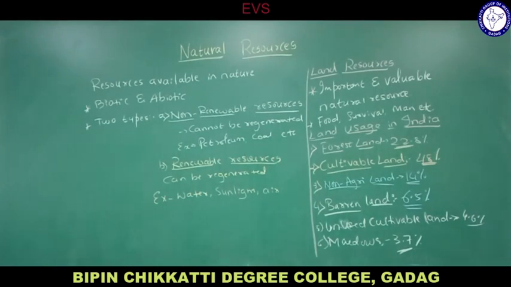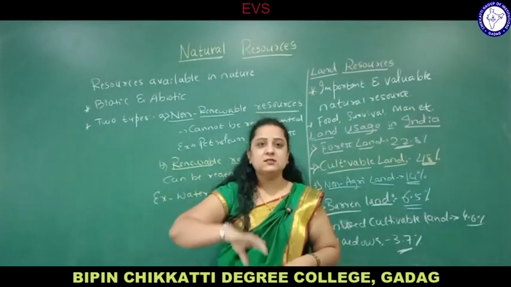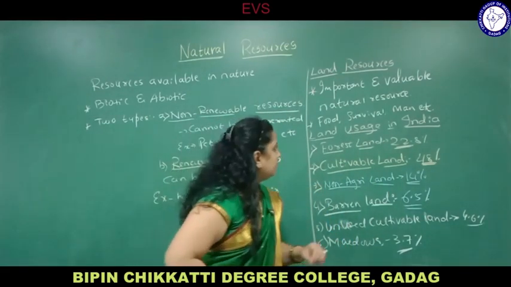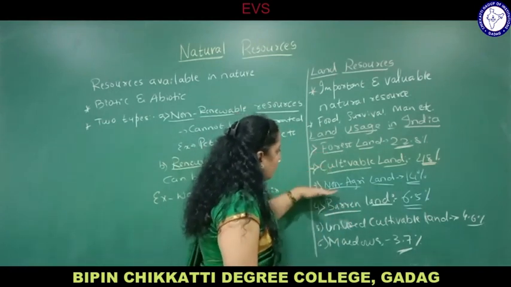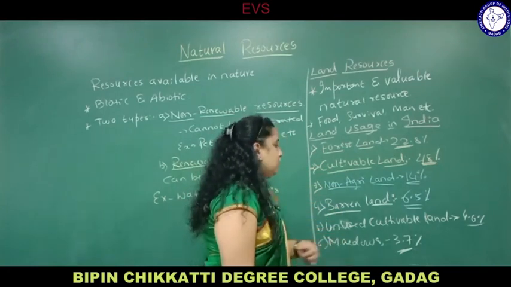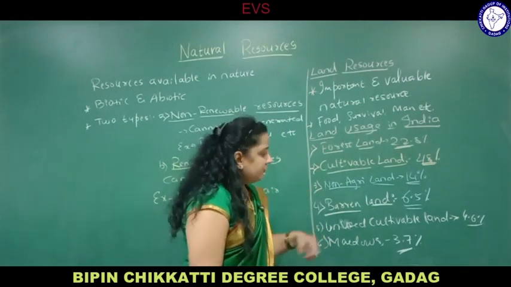What do you mean by meadows? Meadows are areas where a large amount of grass grows. So this is about land usage in India: forest land, cultivable land, non-agricultural land, barren land, unused cultivable land, and meadows, with different percentages for each category.